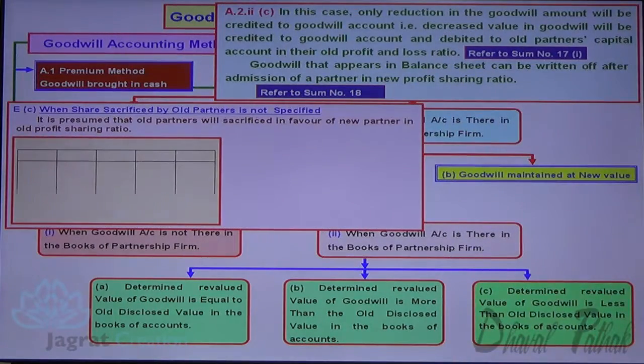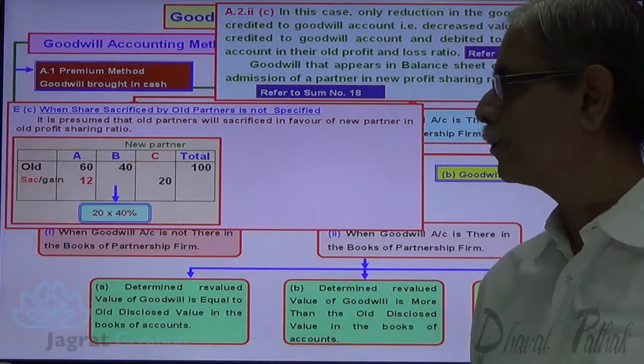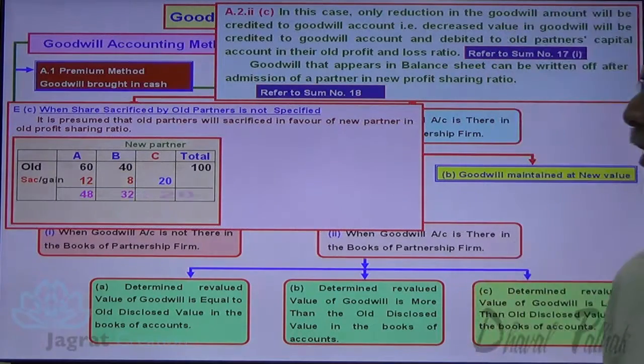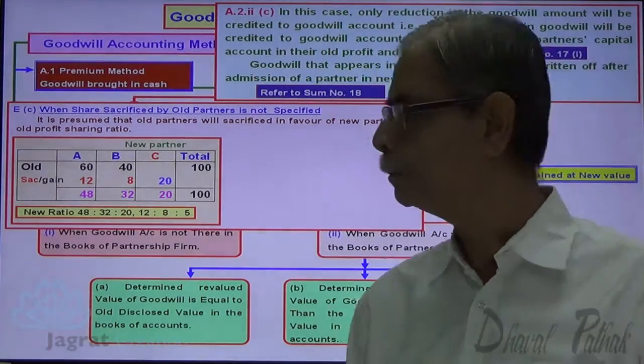Let me take the illustration to explain this concept. A and B are the partners, sharing profits and losses 60-40, 100%. C is given 20% share in profit. He acquires 12% from A, 8% from B. The new profit sharing ratio is 48:32:20. This is the new profit sharing ratio. Now you know it very well.